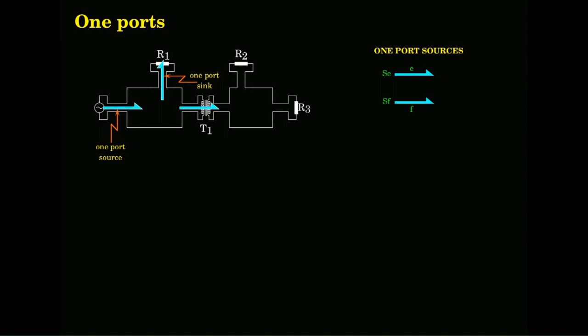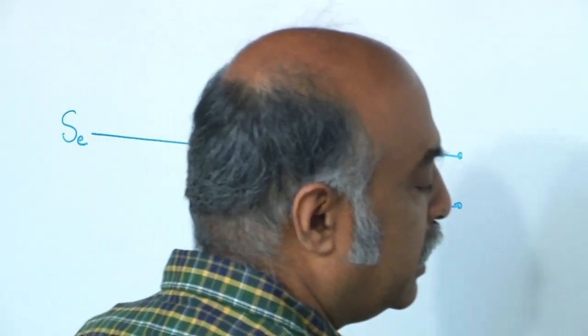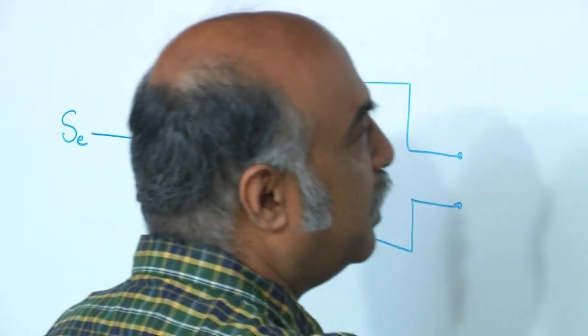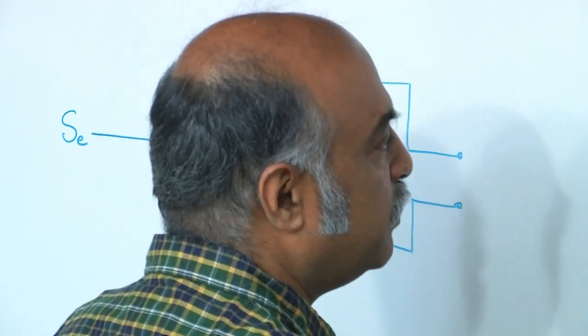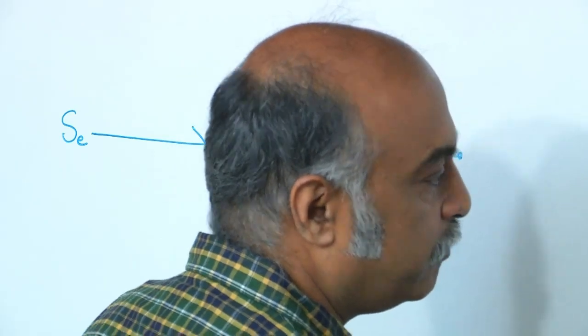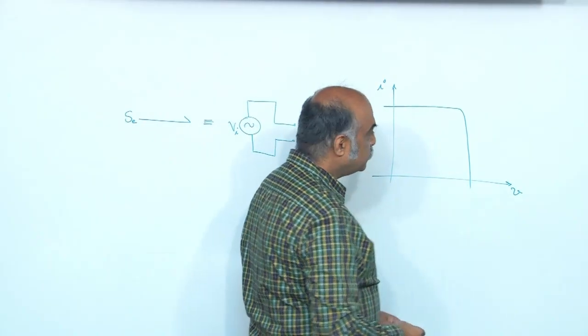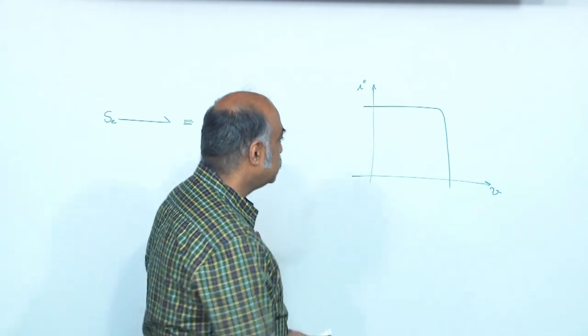A solar cell is both. It has a characteristic which, at certain operating points, is like a voltage source, and at certain operating points, it is a flow source. It is a hybrid kind of thing. If you look at the solar cell IV characteristic, it is something like this.